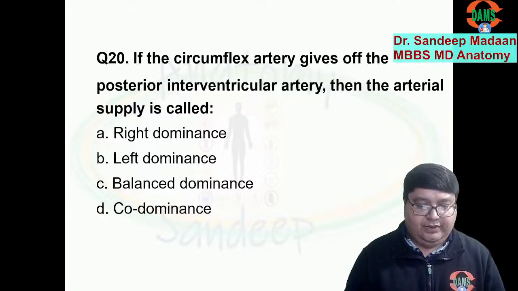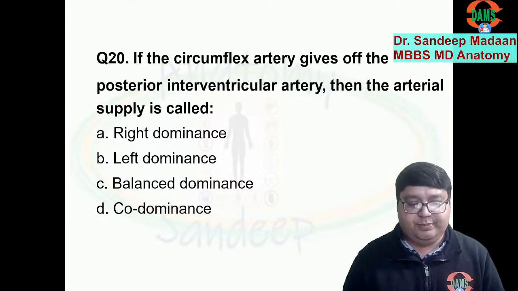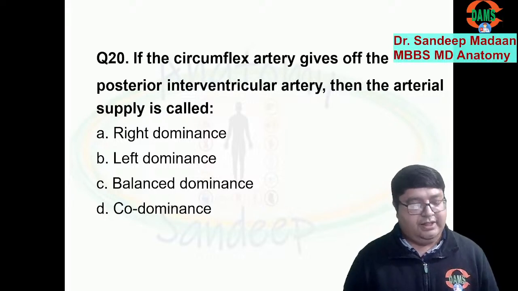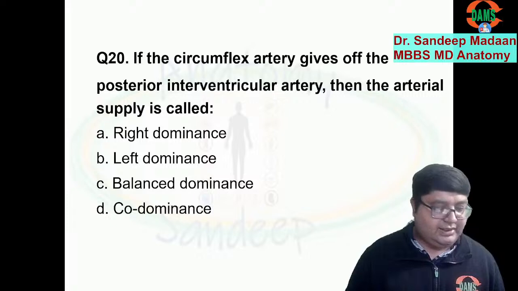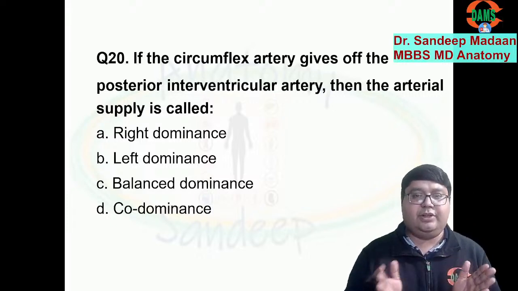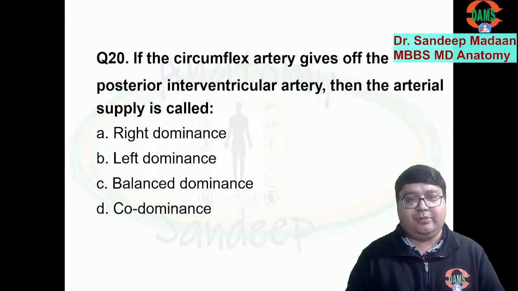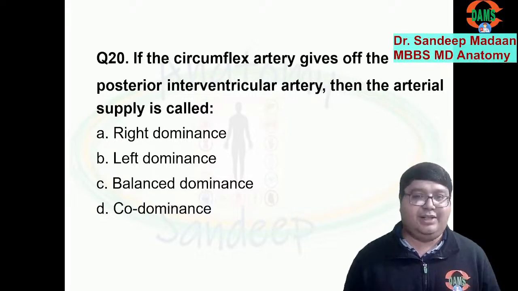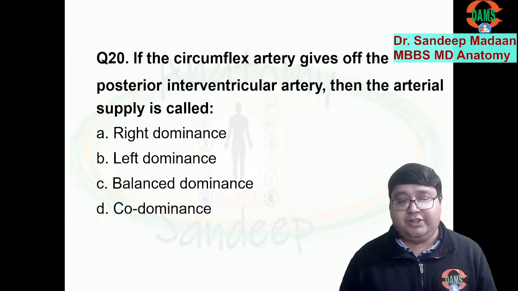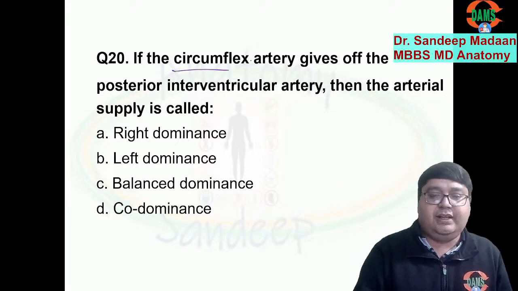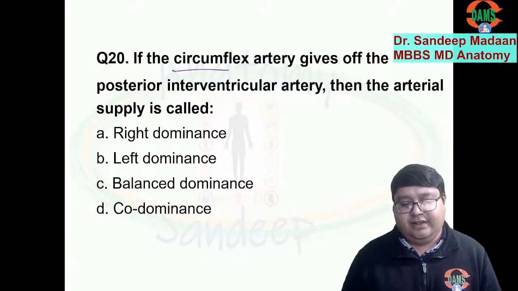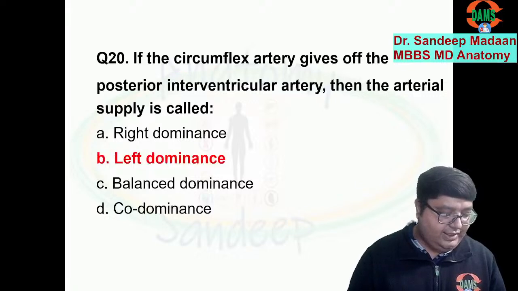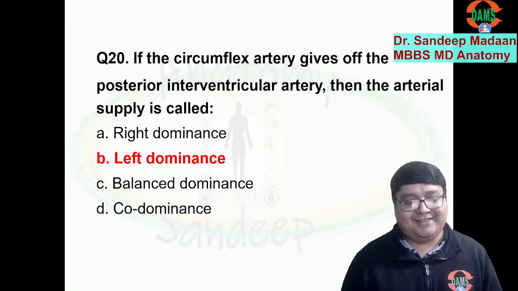Next, if the circumflex artery gives off PIVA, then the arterial supply is called which dominance? Yes, very good question. And I hope you will be marking this correct. PIVA, or posterior interventricular artery, determines dominance. In normal circumstances, it comes from the right coronary. So most of the time we have right dominance. Sometimes as a variation, it might come from the left circumflex artery. Then it will be left dominance, B. Very good. Good to see that you have marked the correct answer.